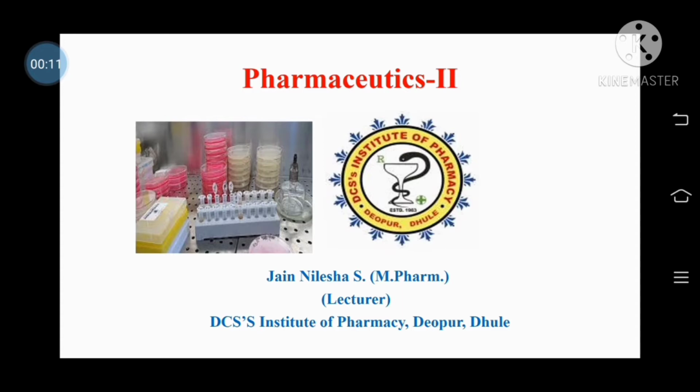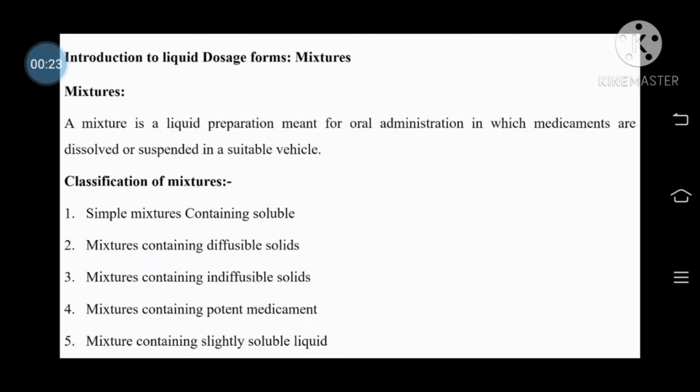Today we are going to conduct the practical of the subject Pharmaceutics second. Before we begin, the introduction to liquid dosage forms, in that, mixture. A mixture is a liquid preparation meant for oral administration, in which medicaments are dissolved or suspended in a suitable vehicle.